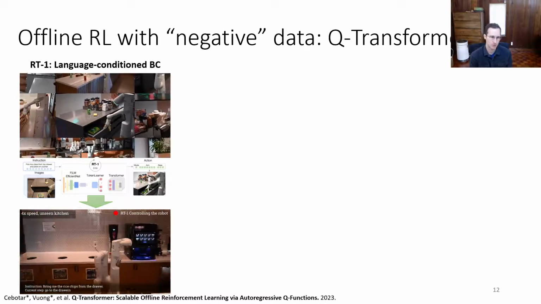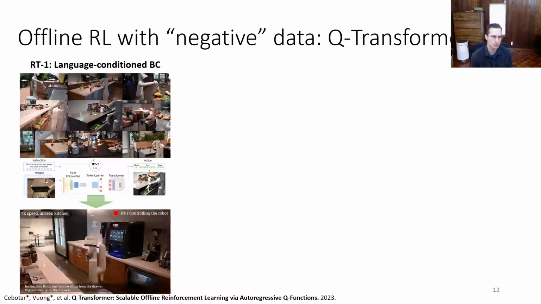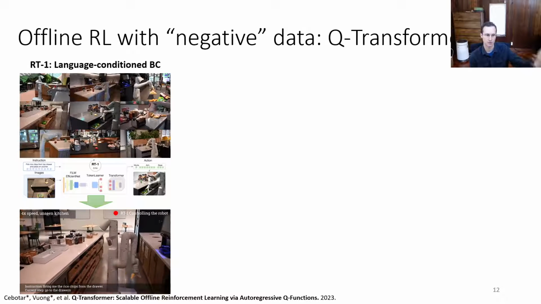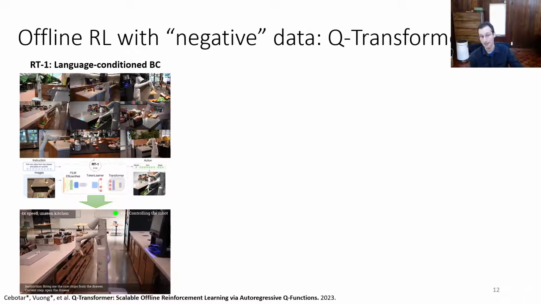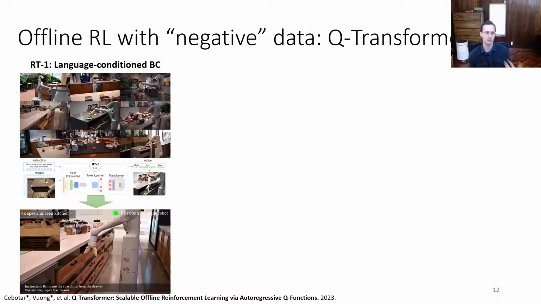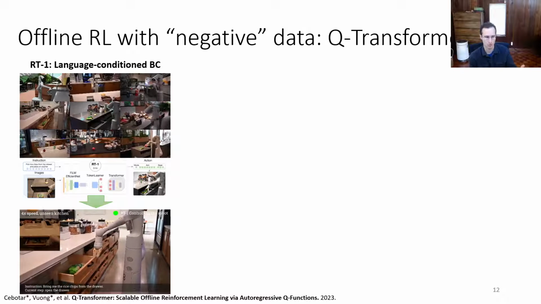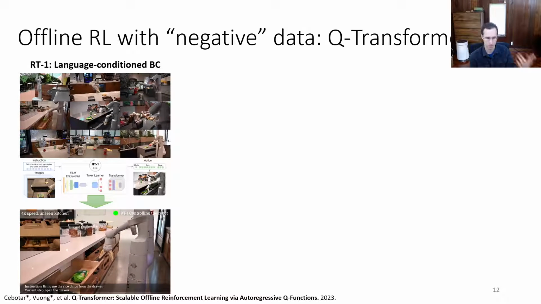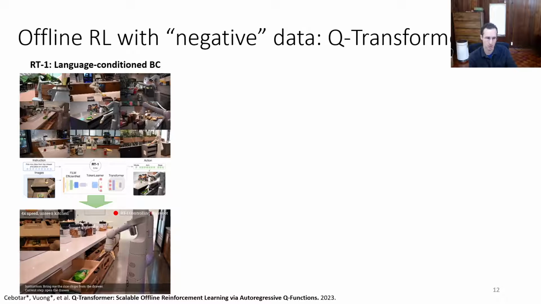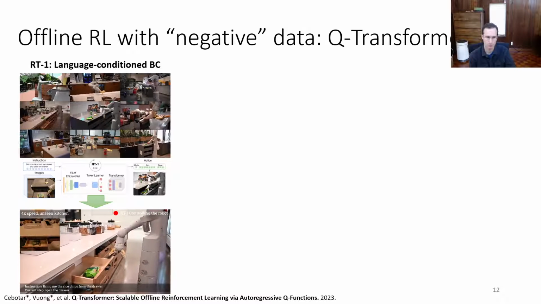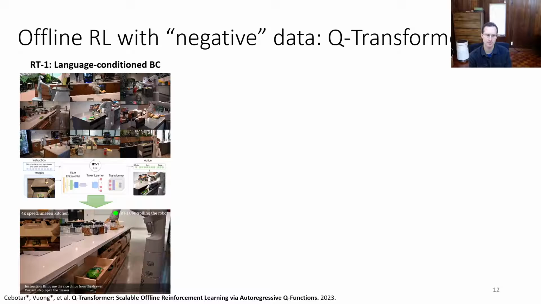And RT-1 enables some pretty cool stuff. For example, we could use a high-level language model planner to specify sub-goals in language, in this case not as images. And then RT-1 can carry out those sub-goals, carry out instructions like open the drawer, pick up the chips, and so on, to perform some compound tasks like bring me the rice chips from the drawer. So RT-1 is a very effective system.